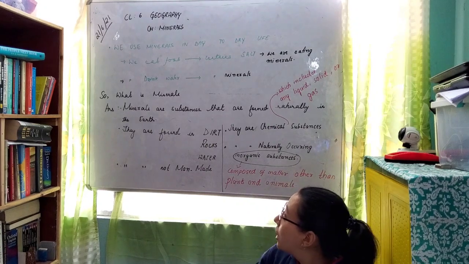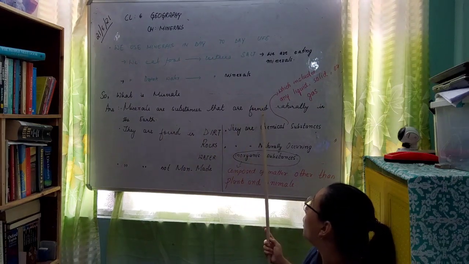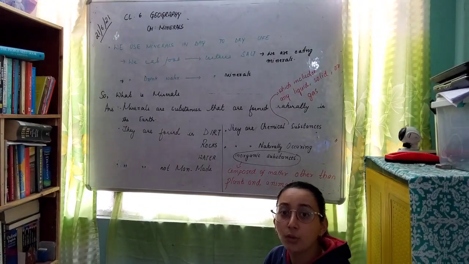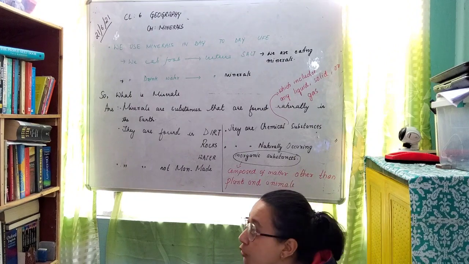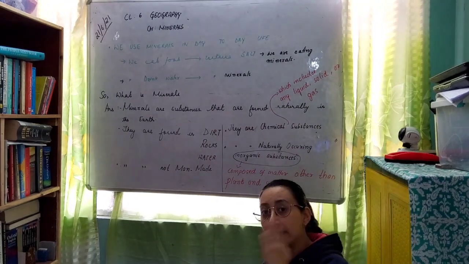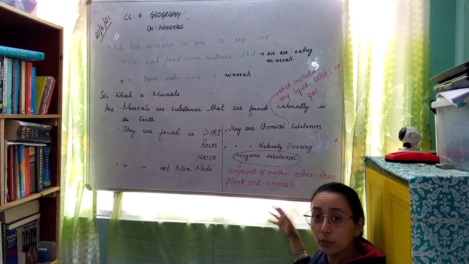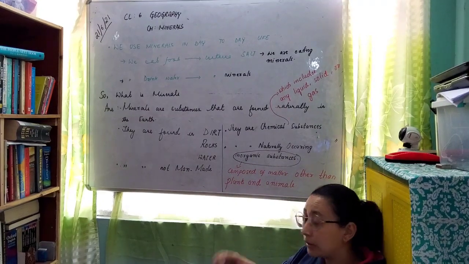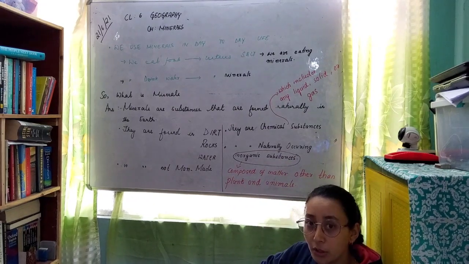Now let's concentrate on what minerals are. Minerals are substances that are formed naturally in the earth. I will repeat, minerals are those substances which are formed naturally in the earth. Coming to this red part, I'll come to it later, because in the red part I'm always dealing with the meaning. So let's skip it aside and focus on the main thing. Minerals are substances that are formed naturally on the earth.